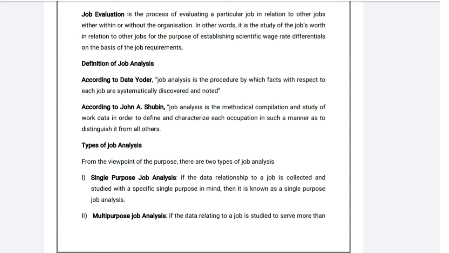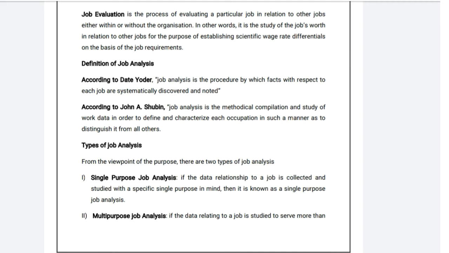So in short, students, job evaluation is the process of evaluating the relative worth of a job. If the relative worth is higher, then the responsibilities and risk attached to the job are higher, and that's why the wages and salaries are higher, and vice versa. I gave you an example already of a manager and a clerk. With the clerical job, responsibilities are lower, risk level is lower, and that's why the relative worth evaluation shows lower worth, and that's why the pay package of a peon will be lower compared to the manager.